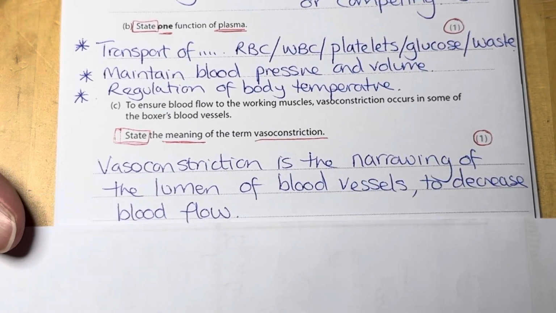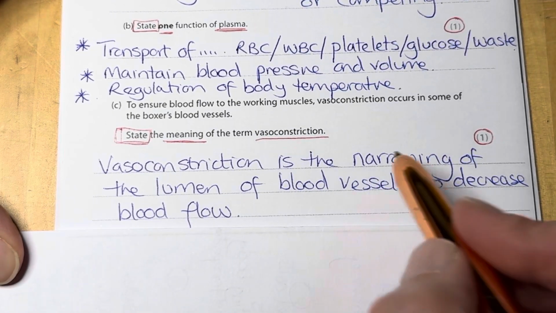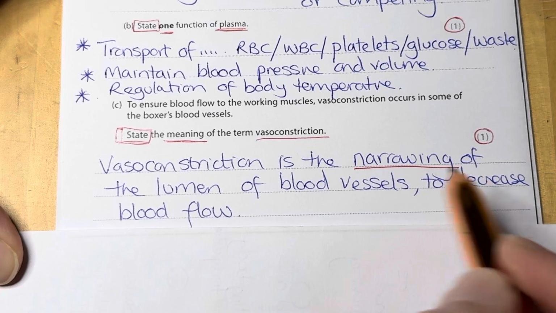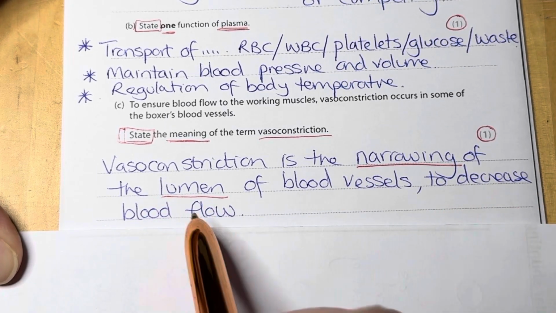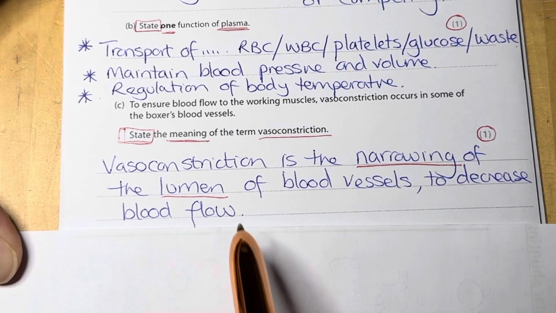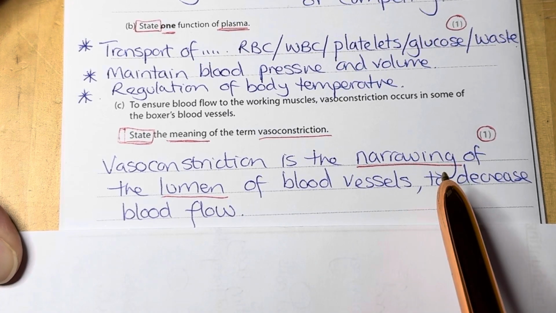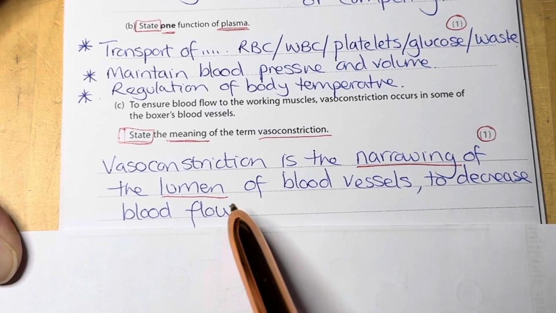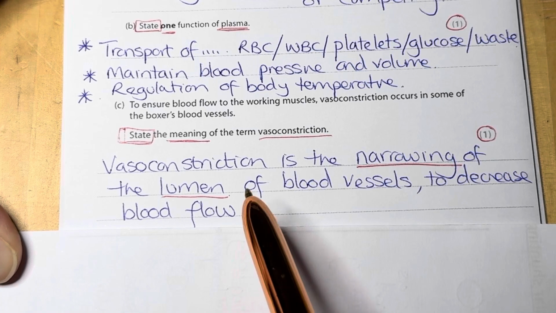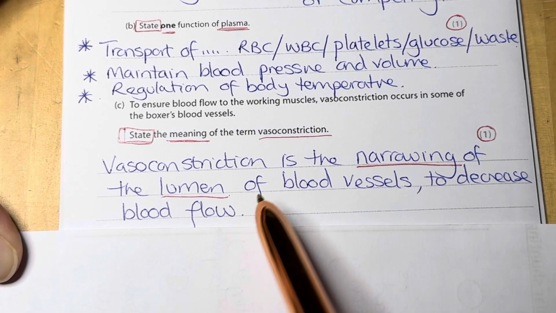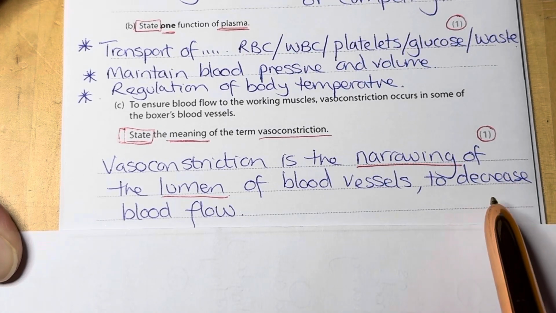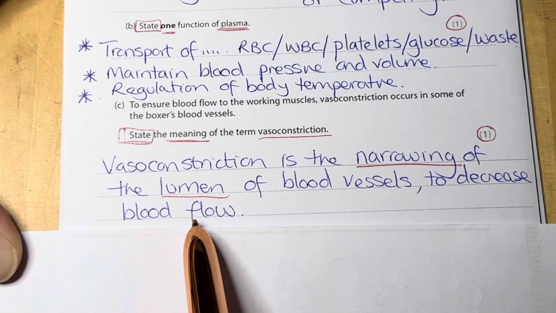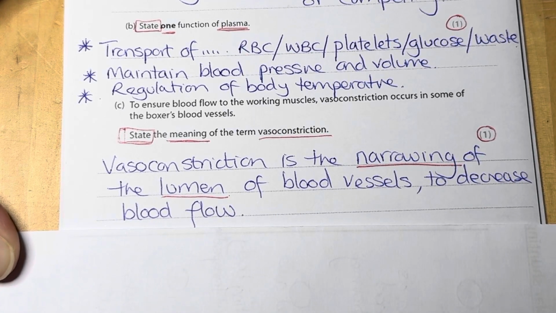So keywords in relation to this. Vasoconstriction is the narrowing of the lumen of the blood vessels to decrease blood flow. So we've got 2 keywords within that answer. The narrowing of the lumen. So remember, the lumen is the internal diameter of our blood vessels. And because it gets smaller, it's constricting, it's decreasing blood flow. So that would get you 1 mark.